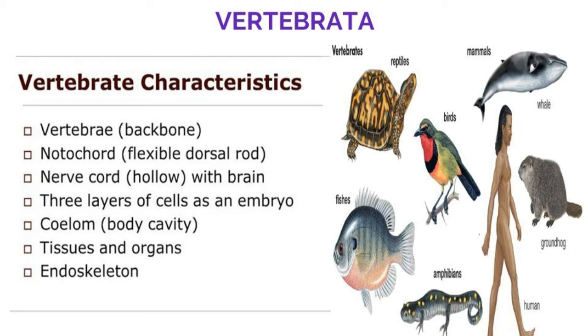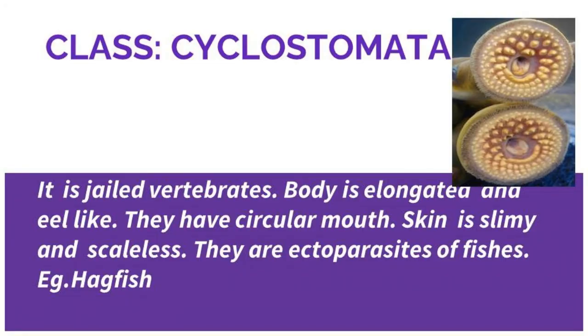The first one is class Cyclostomata. They are jawless vertebrates. The mouth is not bounded by jaws. The body is elongated and eel-like. They have a circular mouth; you can see it in the picture. The skin is slimy and scaleless. They are ectoparasites of fishes. Example, hagfish. In the picture, the example is lamprey.